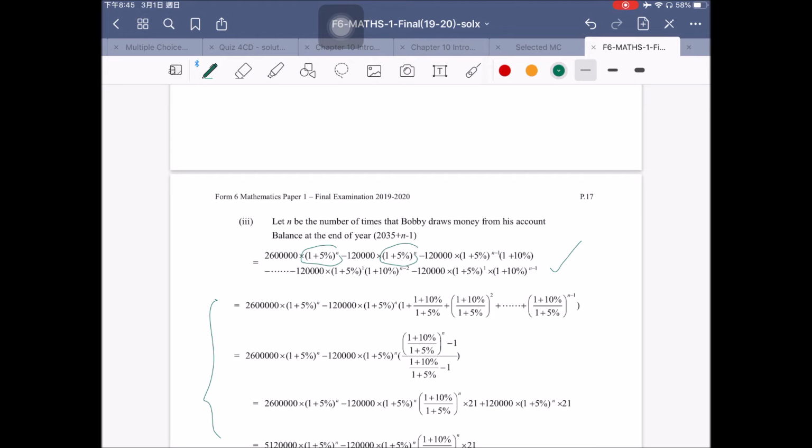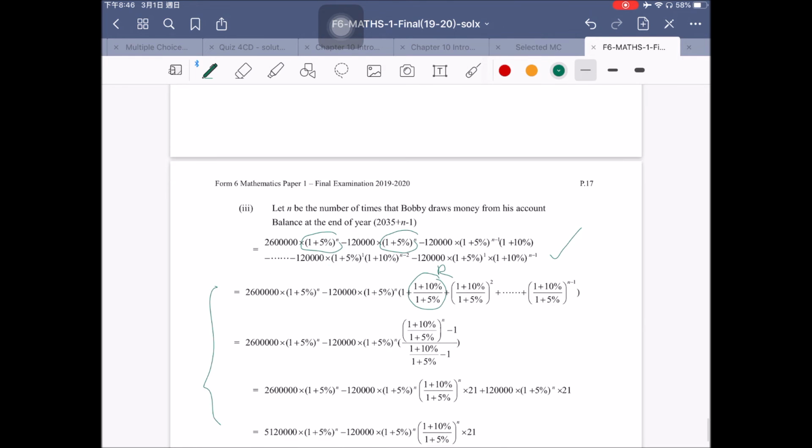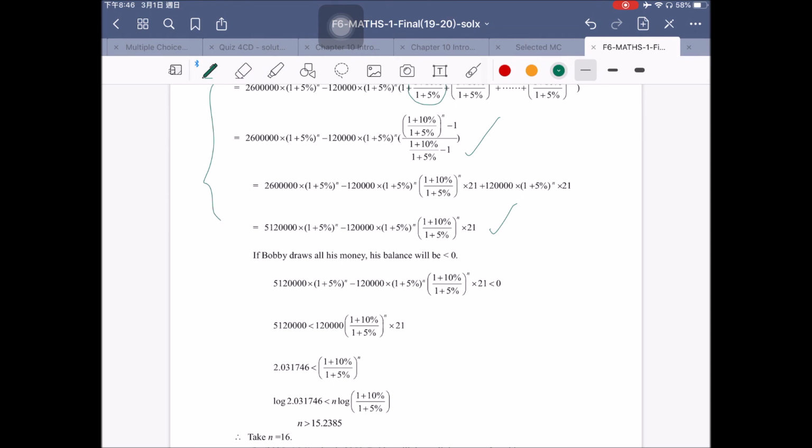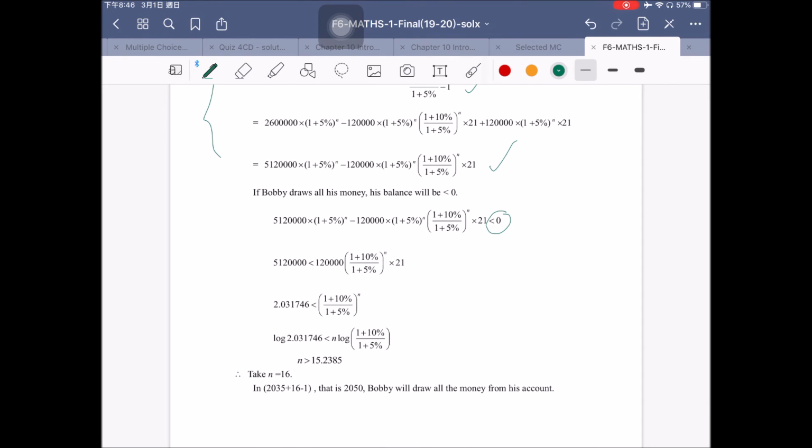Then we combine this, and then we find that this is the new common ratio. Okay, and then we employ the formula, and then we simplify, we get this answer. He draws all the money, that is, it will become less than 0, okay. Therefore, doing this, he has to take log on both sides, and then he finds that n is greater than 15.23. That is, you take n equals 16.